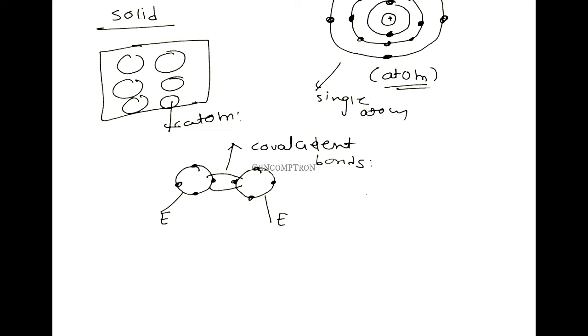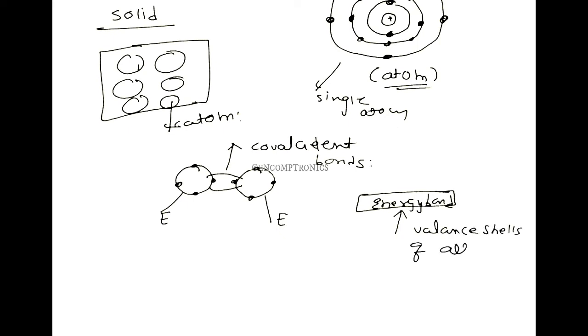That is, the valence shell of the first atom, the valence shell of the second atom, the valence shell of the third atom. So all the energy levels of all valence shells combine together and form an energy band. This energy band is because of the valence shells of all atoms.